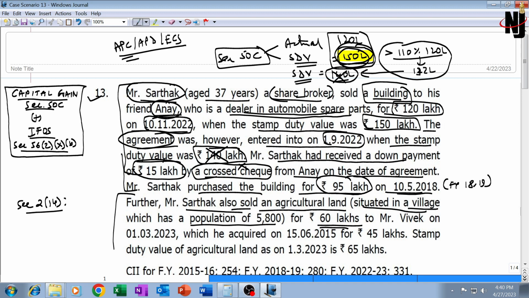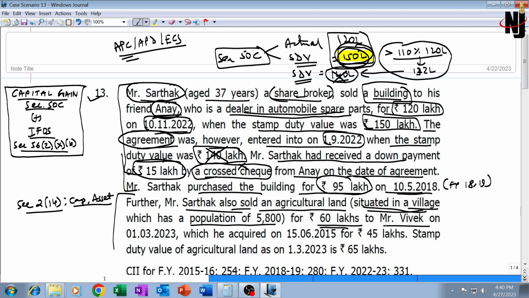What is not considered as a capital asset in the definition of capital asset, if you recollect, there were 6 exceptions. Rural agricultural land is not a capital asset, but urban agricultural land is a capital asset. Therefore, they have clarified it is situated in a village. So this is not an asset.